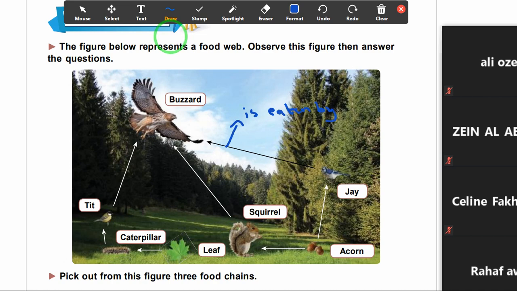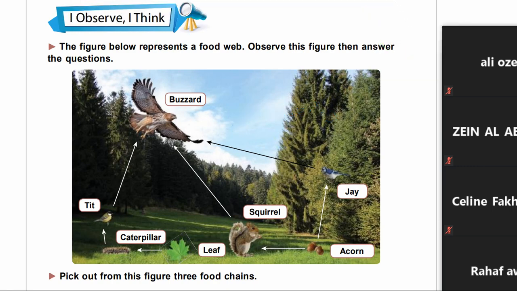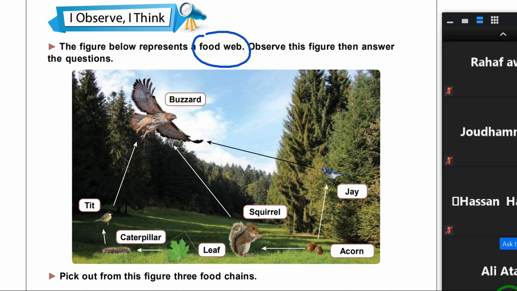But in this case, we are going to observe what we mean by food web. The food web includes more than one food chain having a trophic level or a link in common. Look at this document, please, and I will ask you, what does the food chain start with? Please, who can raise his hand to answer this question?